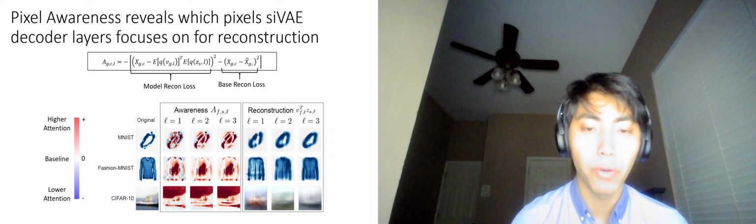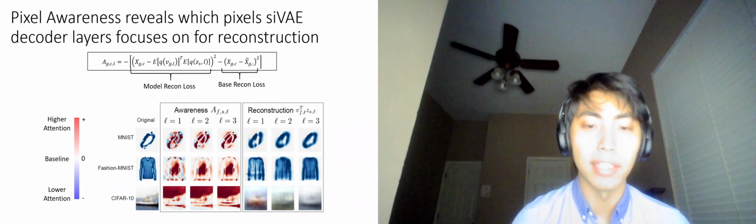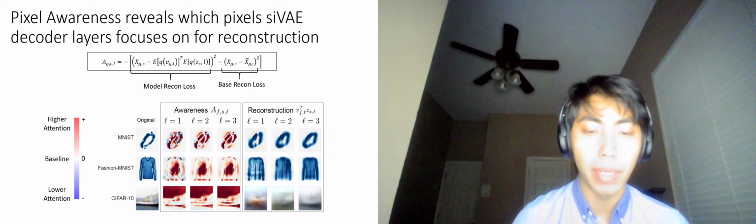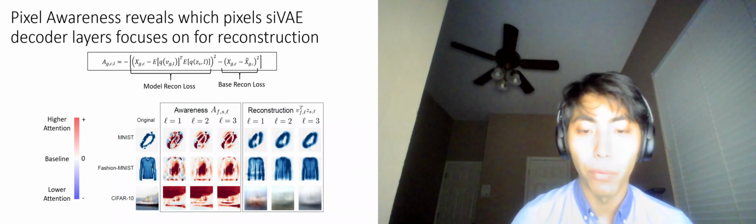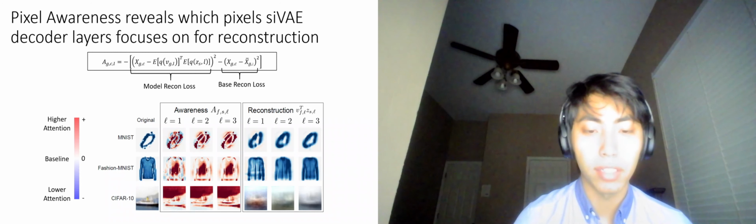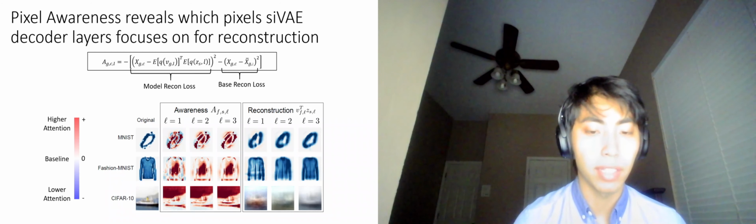Finally, we introduced feature awareness that captures which features each layer of the siVAE model focuses on reconstructing well, and it does so by measuring the improvement in the model reconstruction loss over the baseline reconstruction loss. In general, we see that the inner layers of the decoder, where L equals 1, are aware of the broad outlines of the objects, while later layers, where L equals 3, capture finer details.